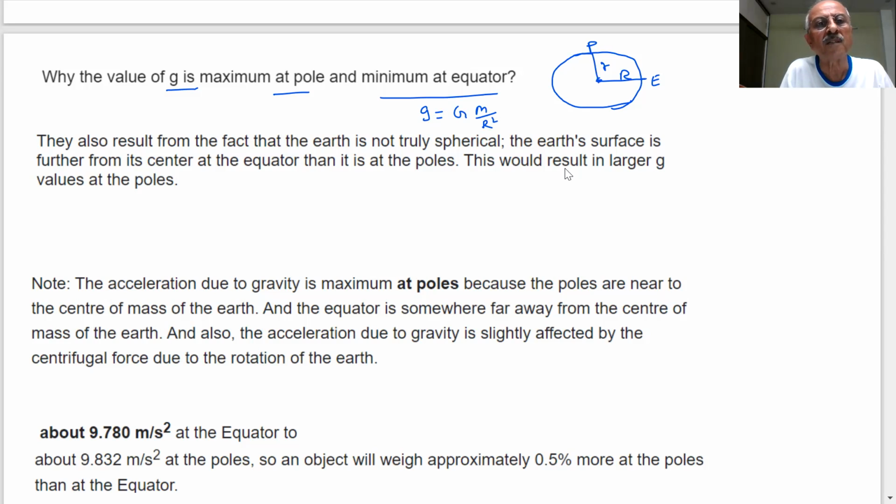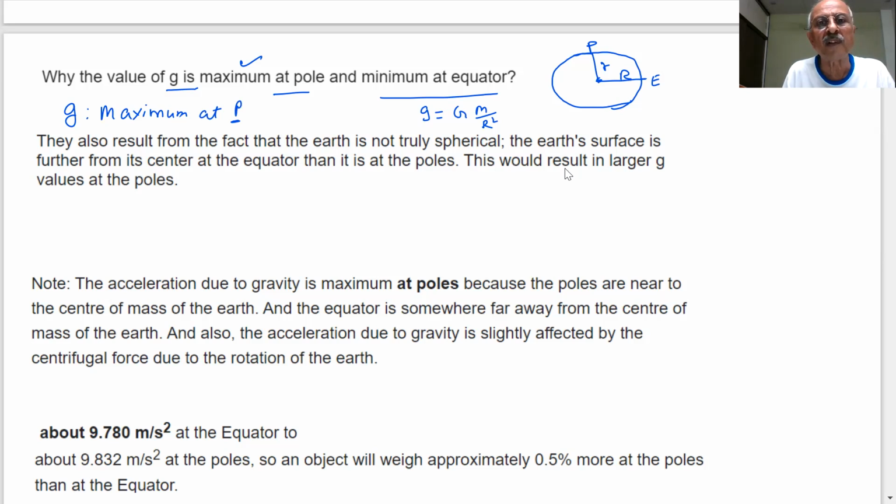This is important, they will ask such questions. g will be maximum at the pole of the Earth because r, the radius, is the smallest here.